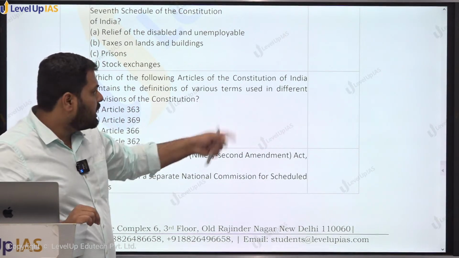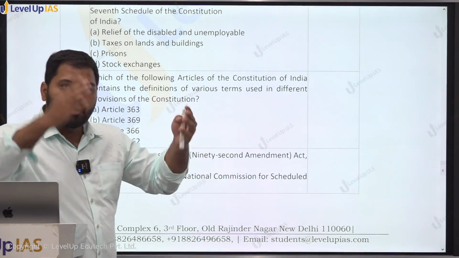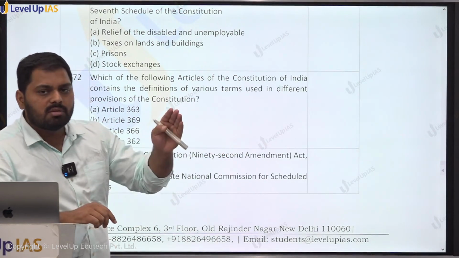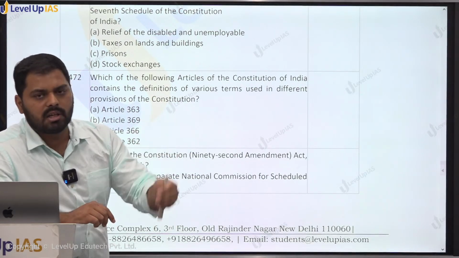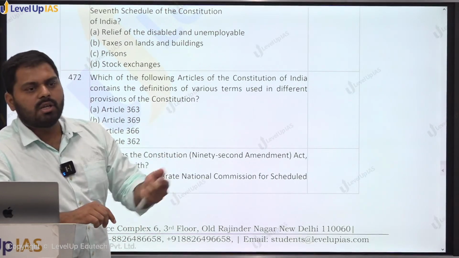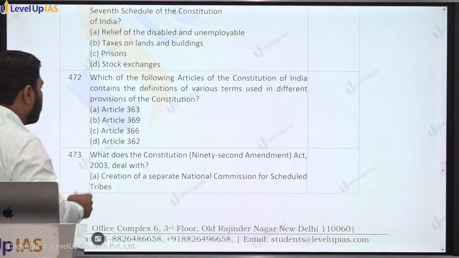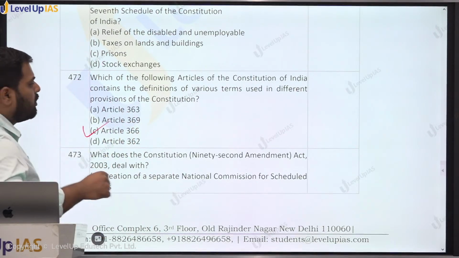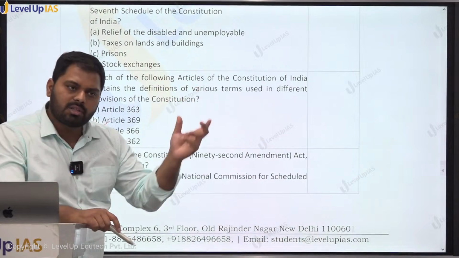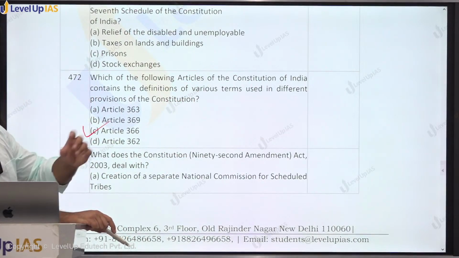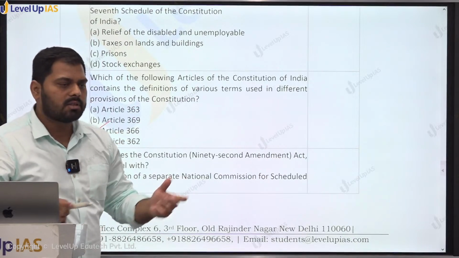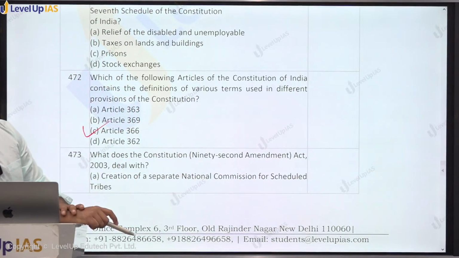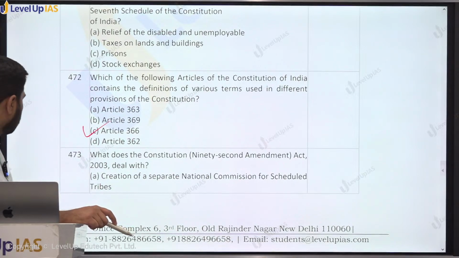But जो भी चीजें कहीं भी नहीं define की गई हैं, there is a separate provision in the Constitution which deals with certain definitions. What do you mean by scheduled caste? What do you mean by scheduled tribes? What is agricultural income? तो ऐसी चीजों की definition जो दी गई है आर्टिकल 366 में दी गई है. Before going to examination, आपको एक बार आर्टिकल 366 पूरा देख लेना चाहिए that what all things are defined there. 366 में specifically किन चीजों की definition दी गई है that you can see.